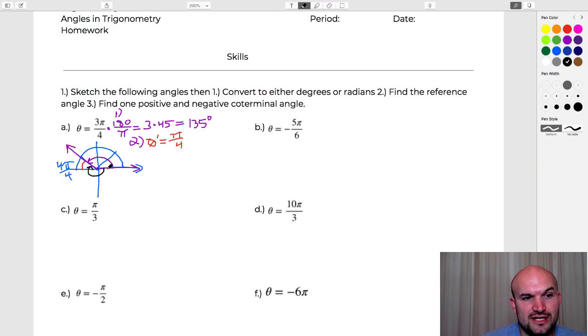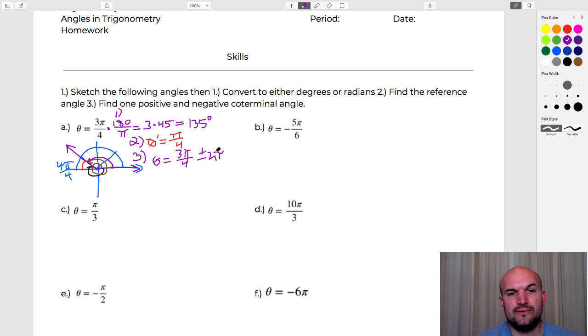In addition, I could also go in this positive direction. Let's do gray, I guess, or brown. I could also draw an angle, and instead of stopping here, I could go all the way around one more time, basically adding 2 pi again. So the easiest way to think about coterminal angles, and again, this isn't always going to be the case, is to take your angle, which in this case is theta equals 3 pi over 4, and then plus or minus 2 pi.